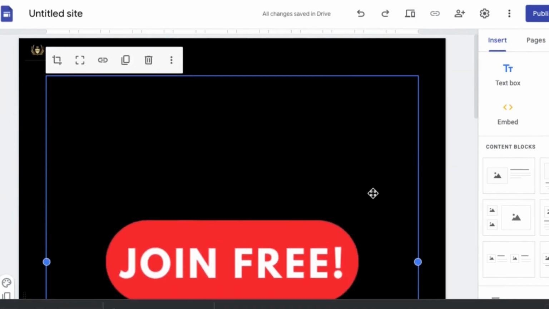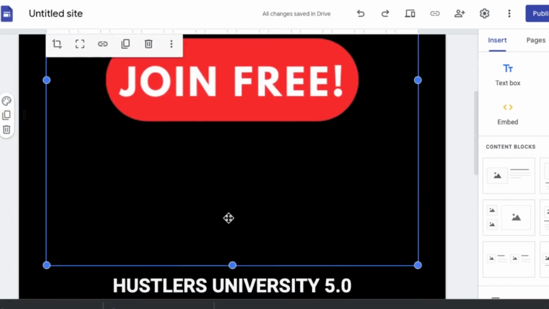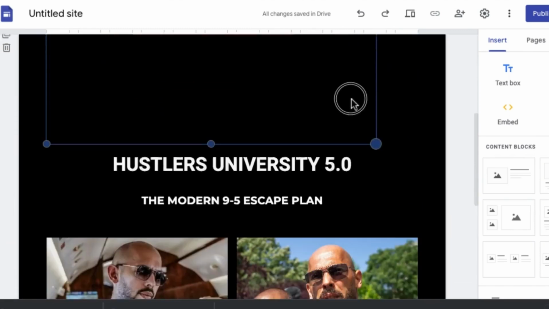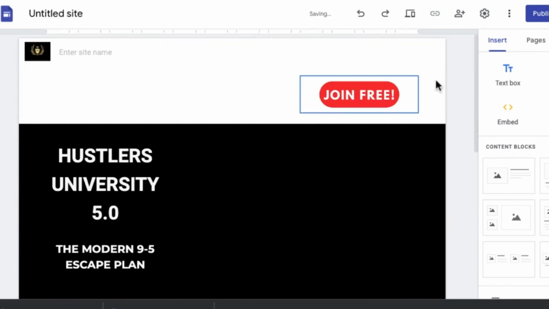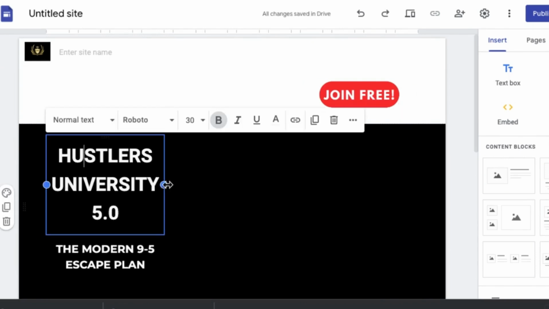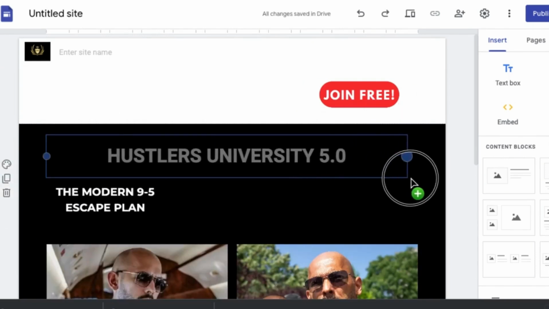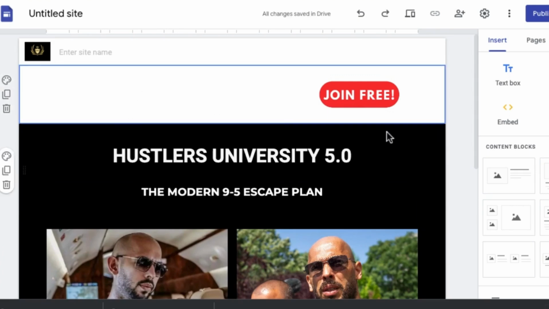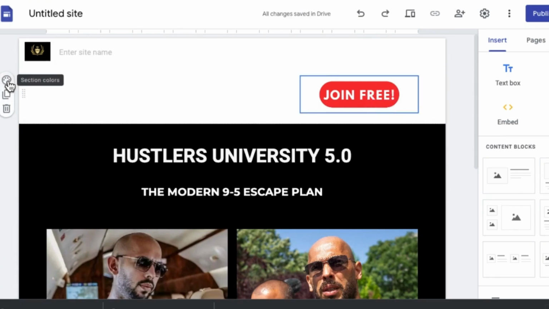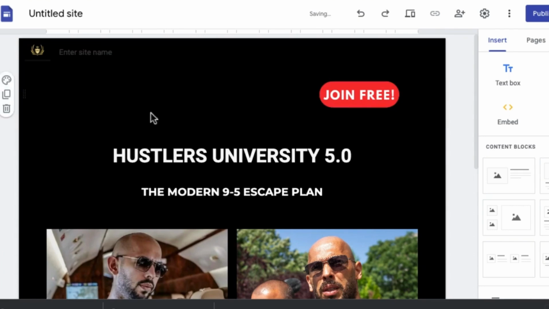And you can see that it's massive, right? Straight off the gate it's massive. So what I'm going to do is crop this and reduce this in size. Take it up here where you see it says join for free. The Hustlers University has actually scrambled up, so I'm going to change this. Yeah. So once I do this, guys, you can see it says join for free. And I'm going to come over to where it says section color, click on that and just change this to black, guys.